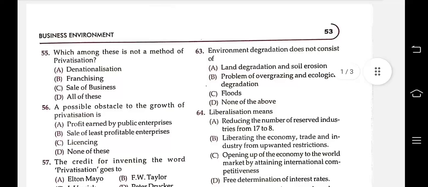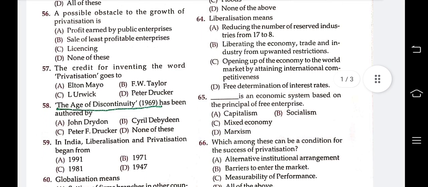A possible obstacle to the growth of privatization is profit earned by the public enterprises, sale of least profitable enterprises, licensing, none of these. Here, option B, sale of least profitable enterprises, is the answer, the obstacle to growth of privatization.